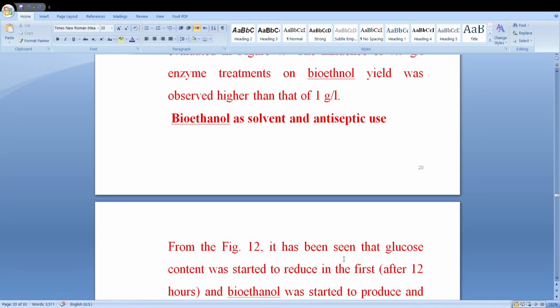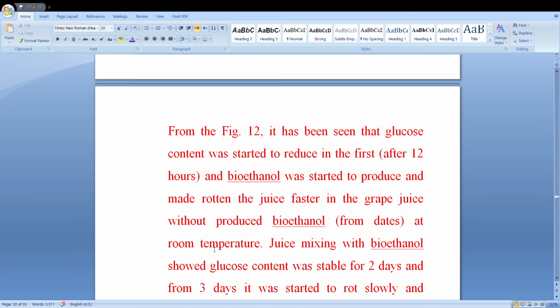From Feb 12, it has been seen that glucose content started to reduce first. After 12 hours, bioethanol started to be produced and made the grape juice rot faster, in the juice without bioethanol produced from dates at room temperature. Juice mixed with bioethanol showed glucose content was stable for 2 days.